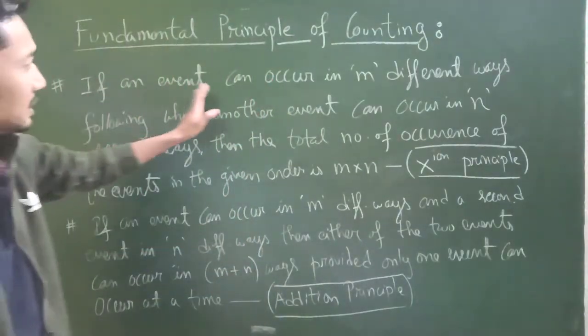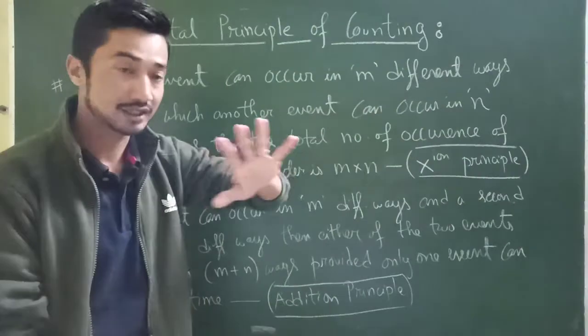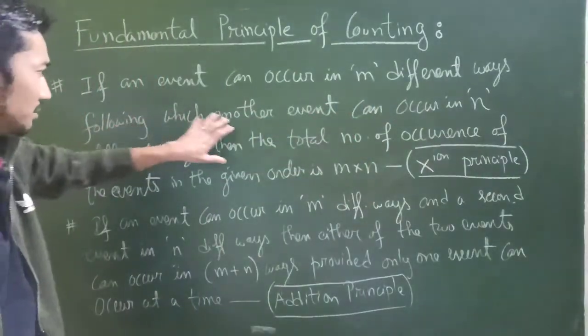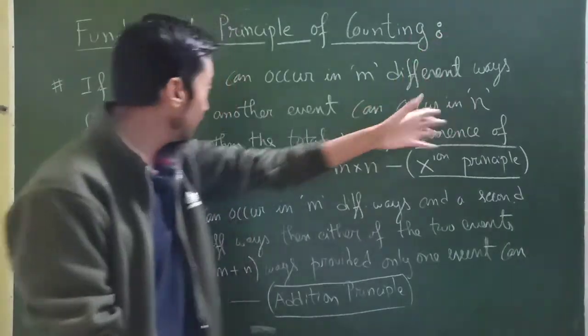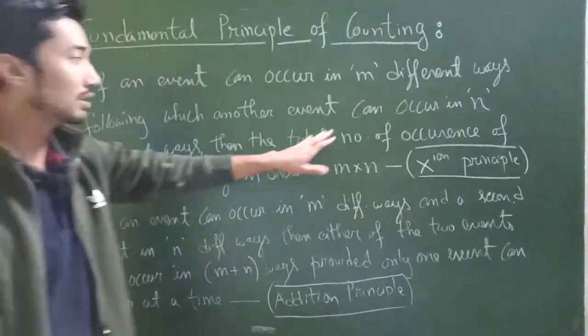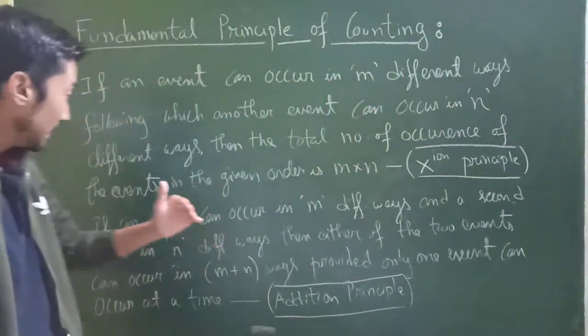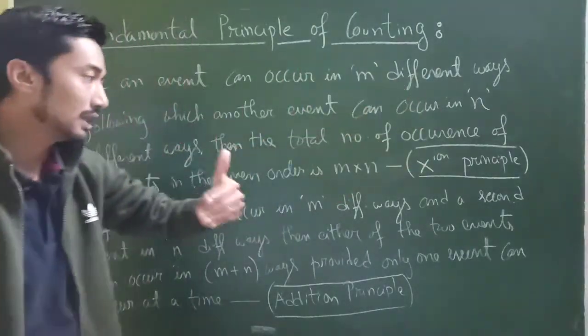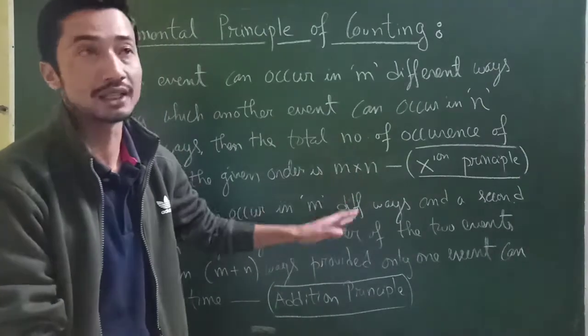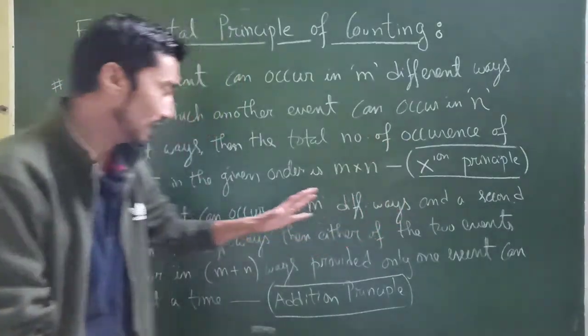If an event can occur in m different ways, following which another event can occur in n different ways, then the total number of occurrences of the events in the given order, don't forget that given order, is m into n. That's why it's called the multiplication principle.